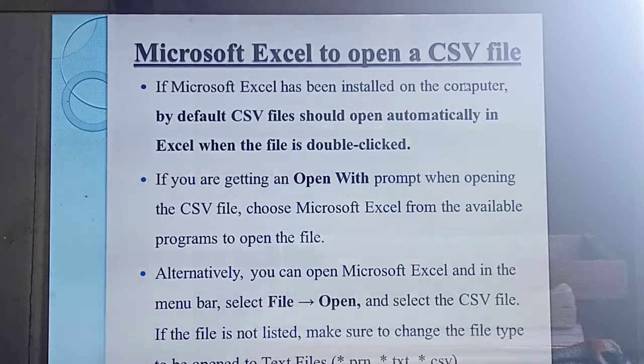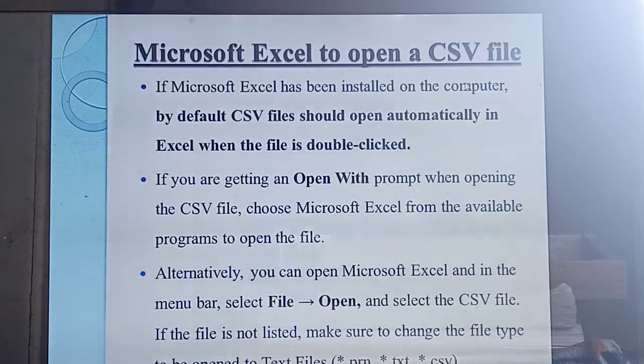Then in the open with, you should choose your CSV file or Excel file. Whichever file you need to open, you should select and open. The first step is simply double clicking, and it will open automatically. Next step, if it does not open like that, select the file, then click the open with option. Then select your CSV file or Excel file, and the file will open automatically. Understood? That's the second way.